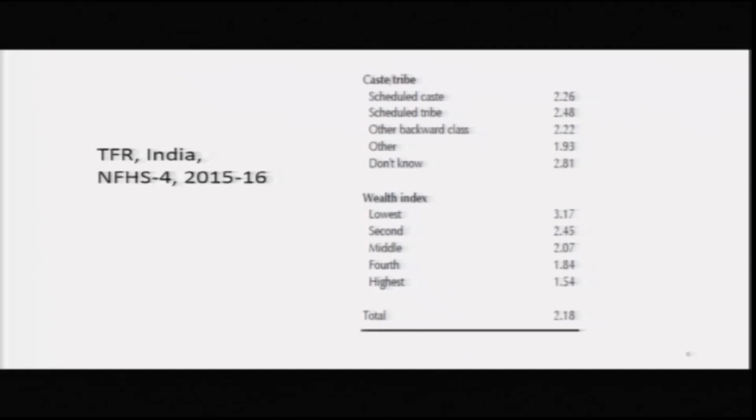Here again you find that the highest fertility rate is found for, forget about those who do not know, some people report that they do not know what their caste is, but among others the highest fertility is found among the scheduled tribes. Scheduled tribes are people who have been isolated from the mainstream society for a long time, and they have the highest fertility. Among the caste groups, you find that scheduled castes have higher fertility, followed by OBCs and then by others. Others have the lowest fertility.